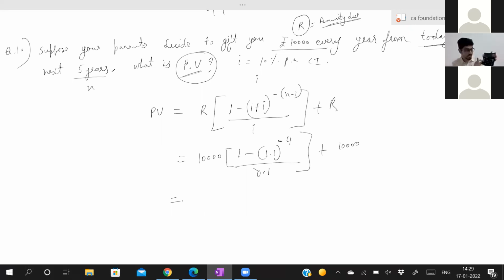How will we do that? There is a minus sign, so put the minus sign and then add 1. You'll get the numerator, 0.3169. 0.3169 divided by 0.1, we'll get the answer 3.1698. Now this into 10,000.